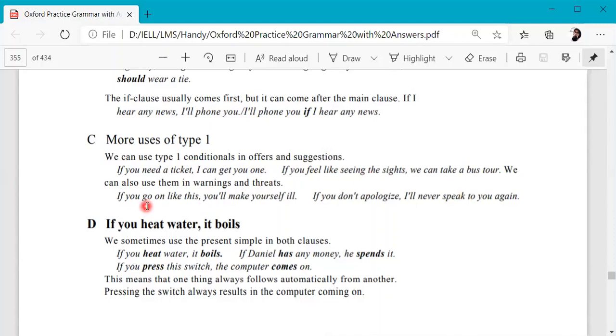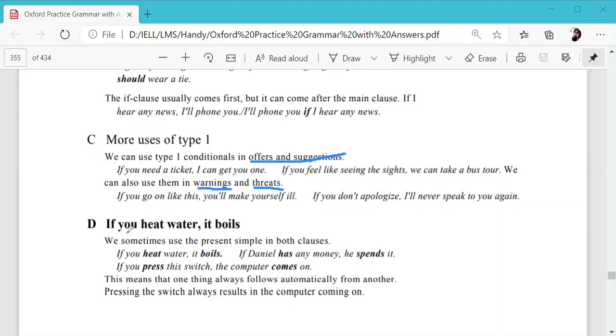Here's another example. We can also use them in warnings and threats. So for offers and suggestions, now we can use them for warnings and threats. Okay, so let's see here. We can use them for offers and suggestions, and then for warnings and threats. Okay, so these are the four things we can use type 1 conditional sentences for.